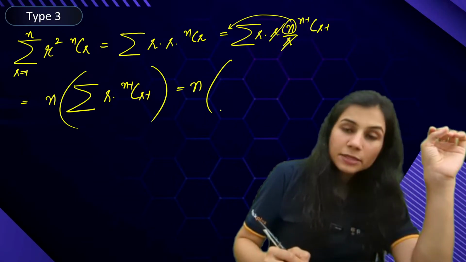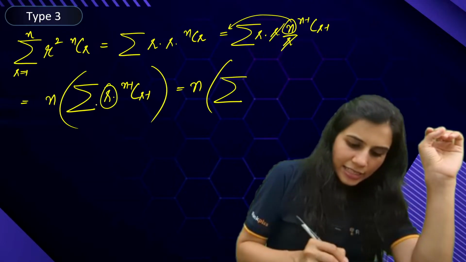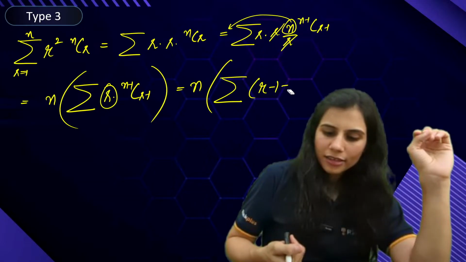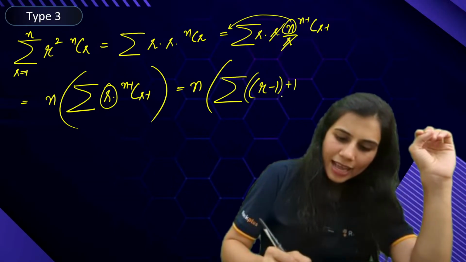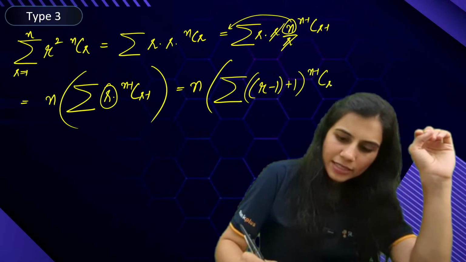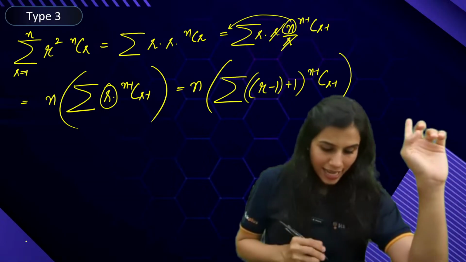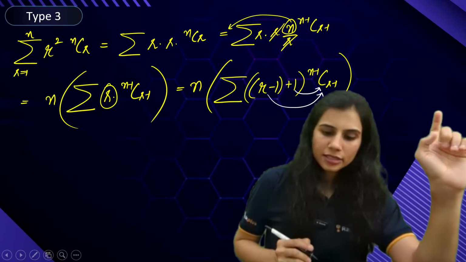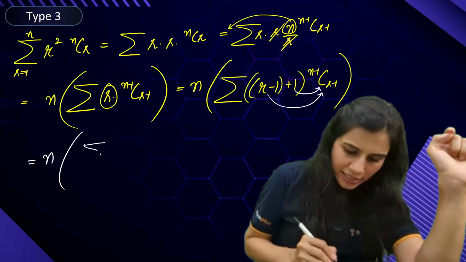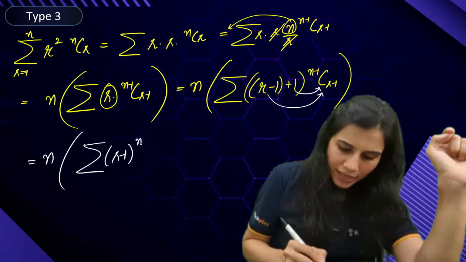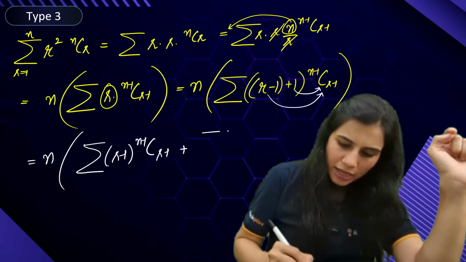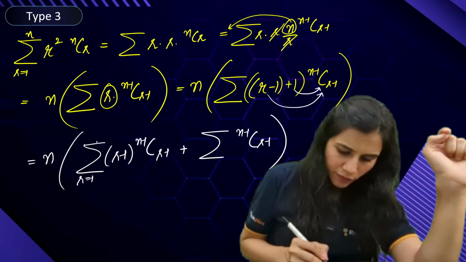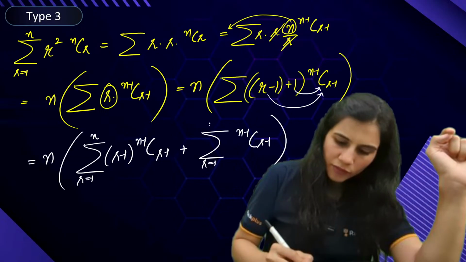Now I'm going to play smart. This r I will manipulate. I will write it as r minus 1 plus 1, and n minus 1 C r minus 1 as it is. Now I will be distributing r minus 1 along with this, 1 along with this. So in the next step I get n as it is, summation r minus 1 times n minus 1 C r minus 1, plus summation n minus 1 C r minus 1, r going from 1 to n.